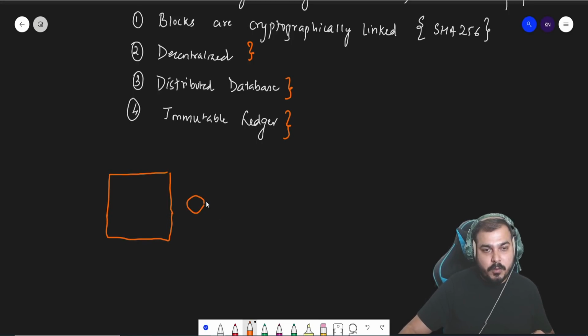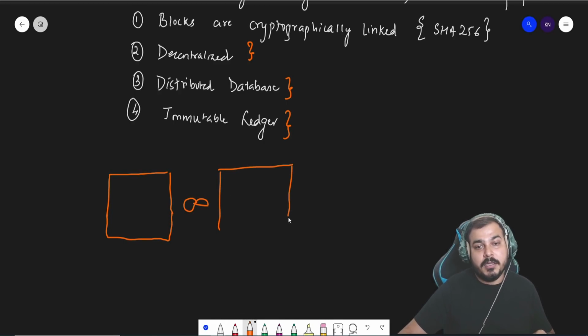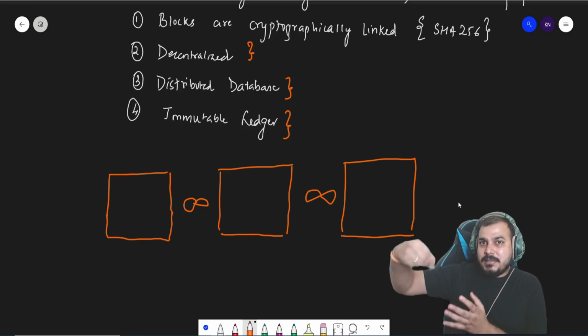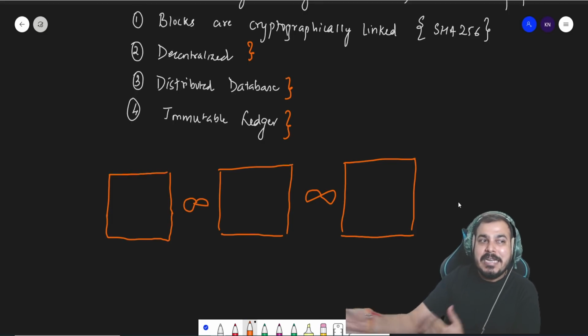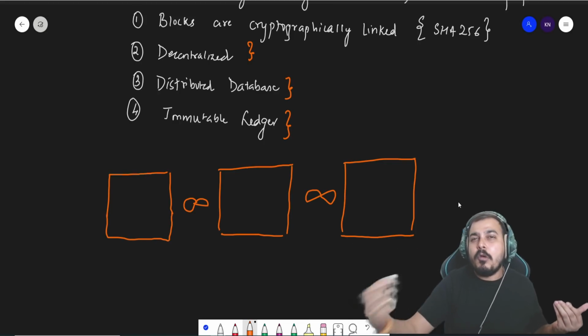Then this block will be cryptographically linked to the other block, and again it will be cryptographically linked to the next block, right? Like this, the blocks will be continuously growing as miners mine more and more blocks.